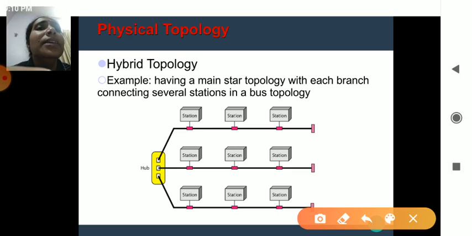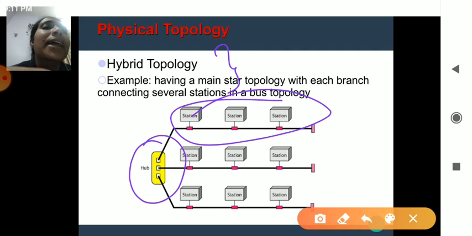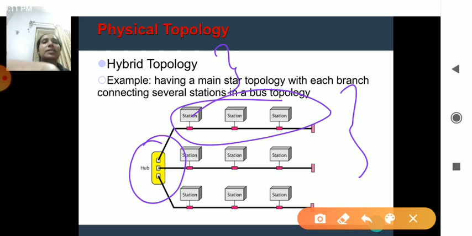Okay, the last topology is the hybrid topology. A hybrid topology is a combination of multiple topologies. In the example, you can see a star topology here and a bus topology here. Multiple topologies can be involved in a single one, and that is what a hybrid topology is. The advantage is that you can use various techniques for different aspects, so whichever topology I need, I can use it.